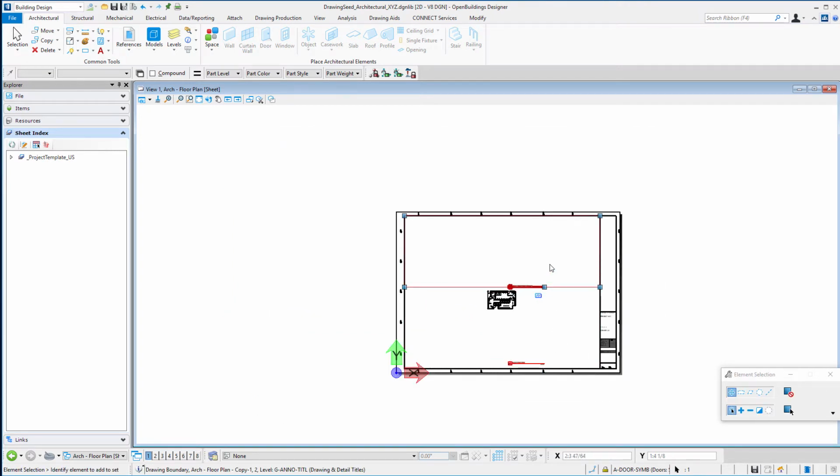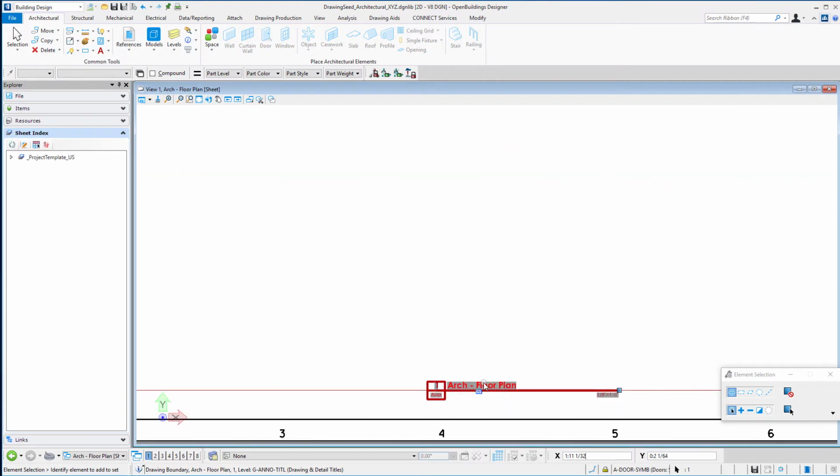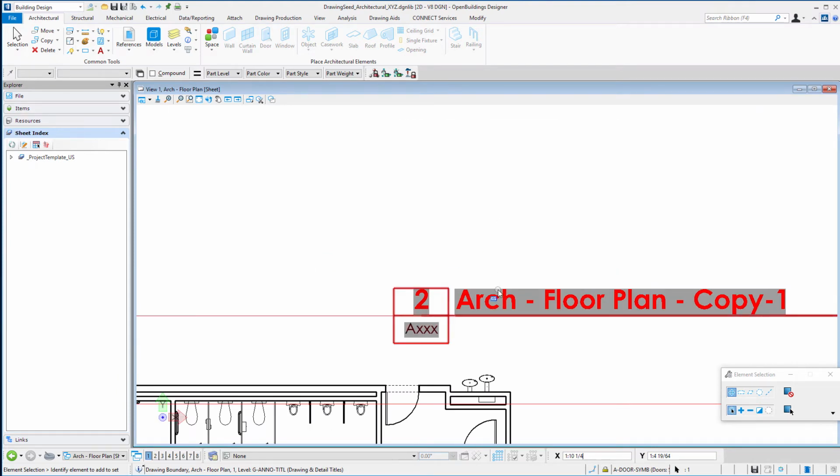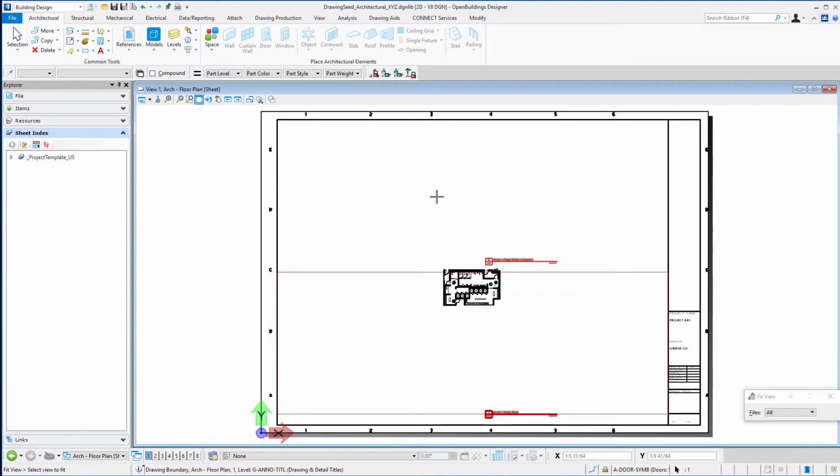And now you can see I've got 2 drawing boundaries on that sheet, and they're numbered 1 and 2. When you create your floor plans, you'll be able to select which portion of the sheet you want to place the drawing in. The other thing we're going to take a look at is some sheet model properties.